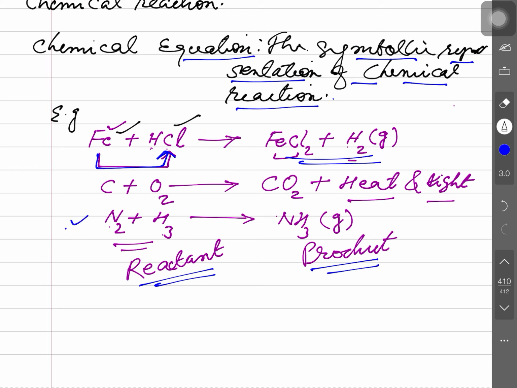In the chemical reaction, nitrogen combining with hydrogen gives ammonia. You may see in ammonia one atom of nitrogen is involved, but as a reactant, in the molecule of N2, two nitrogen atoms are existing. So how is this possible, sir? As a reactant, two atoms are participating, but as a product, only one nitrogen atom is existing. So is the chemical reaction destroying one atom? Where does one atom go?